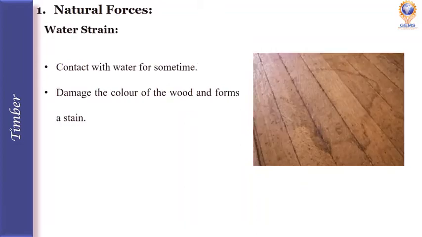Next is water stain. When the wood is in contact with water for some time, the water will damage the color of the wood and form a stain on its surface. So this defect is called water stain. See here, after water contact for a long time, in the particular shape we have a different color. So we will call it a water stain.